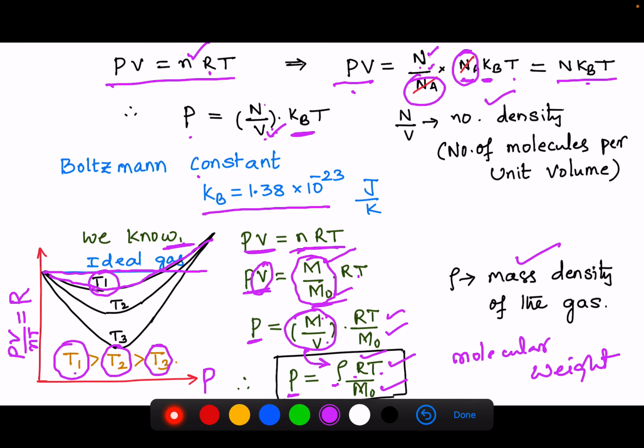That means a real gas can behave like an ideal gas at high temperature. T1 is high temperature. When the temperature is low, the other two curves are not close to the nature of an ideal gas. So the T1 curve is close to the nature of an ideal gas, meaning T1 is very high temperature. At high temperature and low pressure, the real gas can behave like an ideal gas.